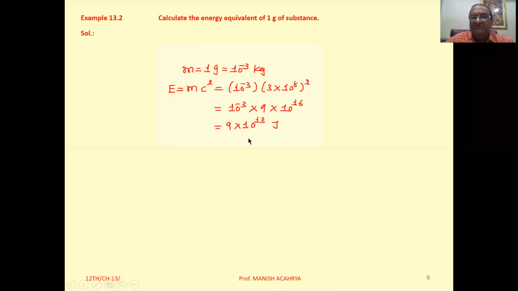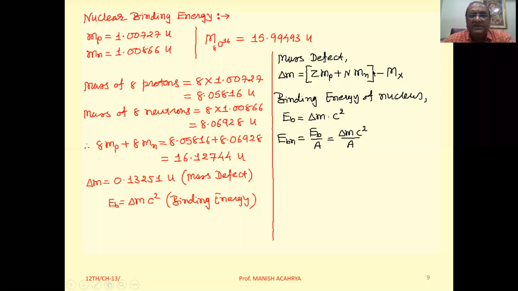So resultantly, we will get 9 into 10 raised to 13 joule. If you want to represent this in electron volt, then divide this by 1.6 into 10 raised to minus 19. You will get your answer in electron volt. Clear? The next topic is nuclear binding energy.